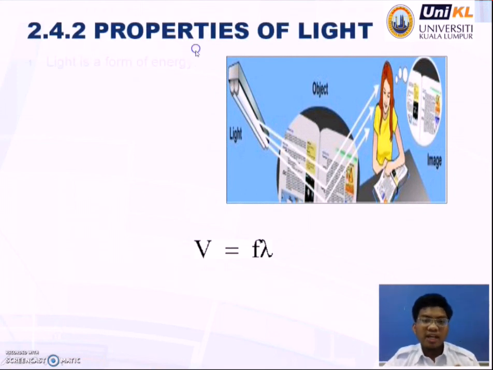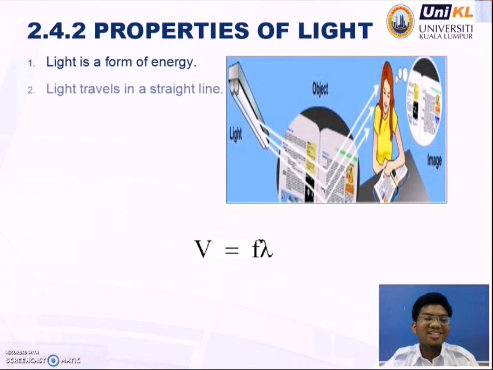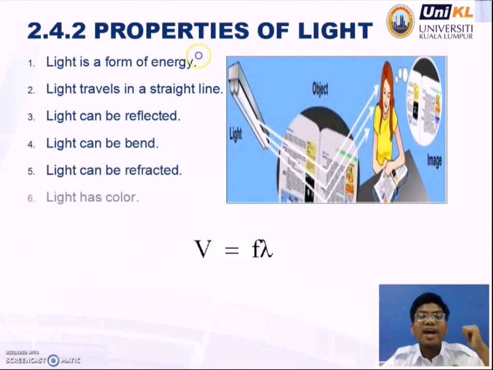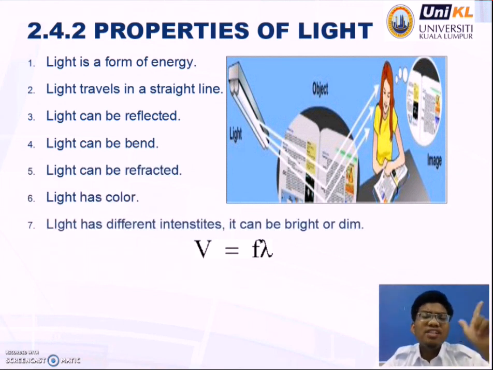So, the properties of light: light is a form of energy. Light travels in a straight line. Light can be reflected. Light can be bent. Light can be refracted. Light has color. Light has different intensities. It can be bright or dim.